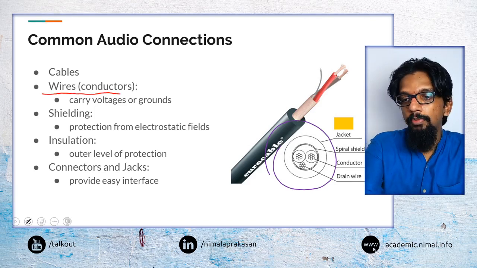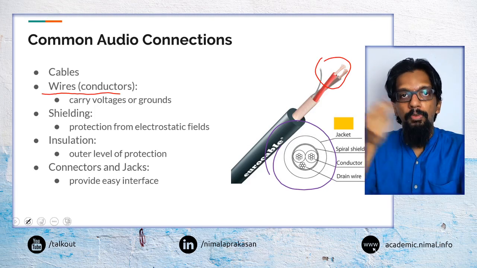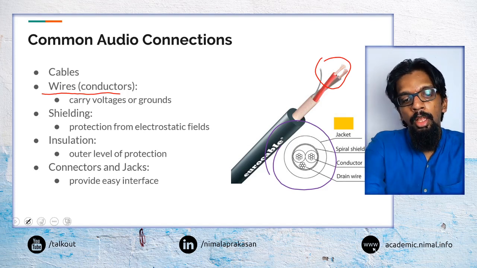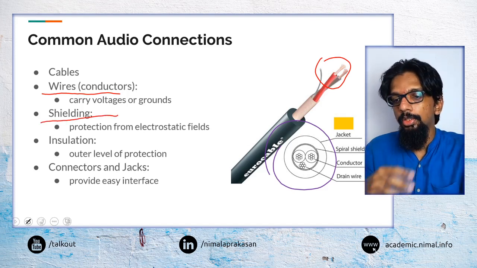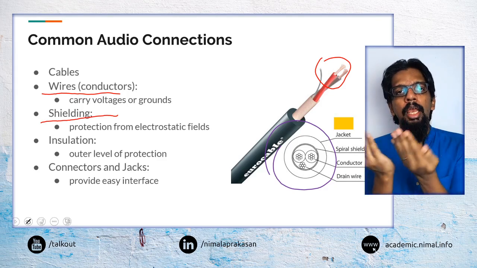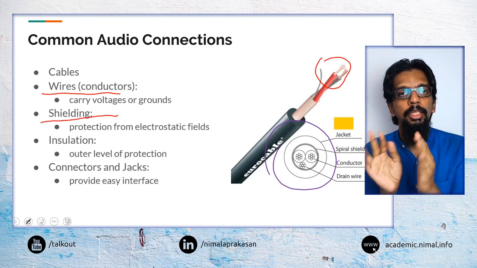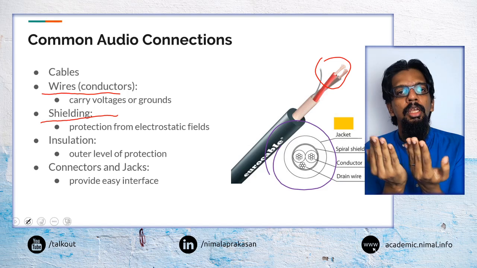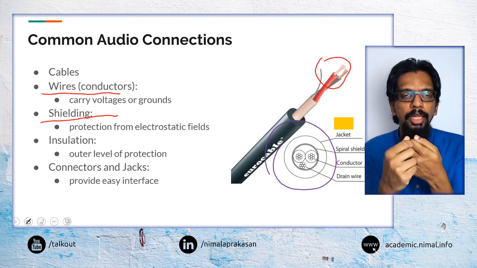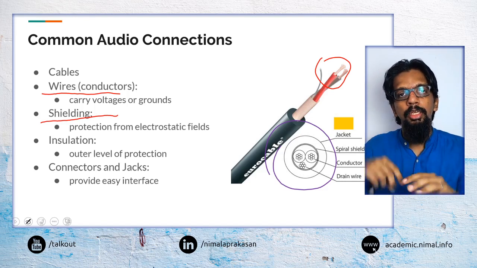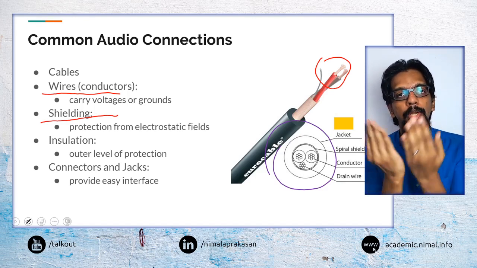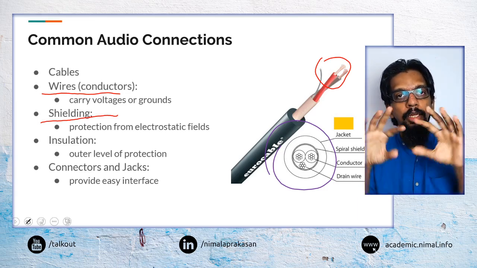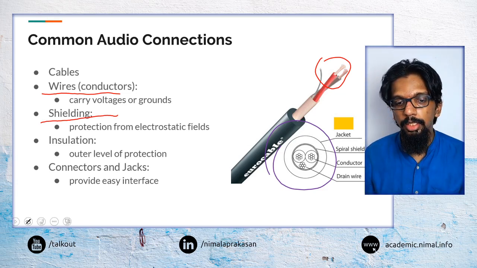We will have the wires themselves, the copper wires or whatever metal is going to carry the electric signal. Then we will have shielding. Shielding is an additional set of material that will be constructed in a particular manner. Normally you would see foil wrappings or some form of additional wire meshing around cables. They are there to protect from external interference, external electrostatic interference coming into the signal.